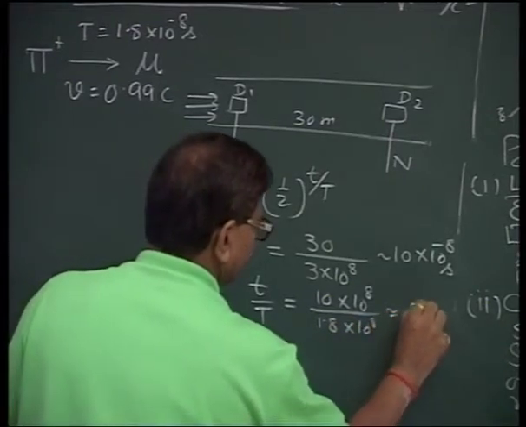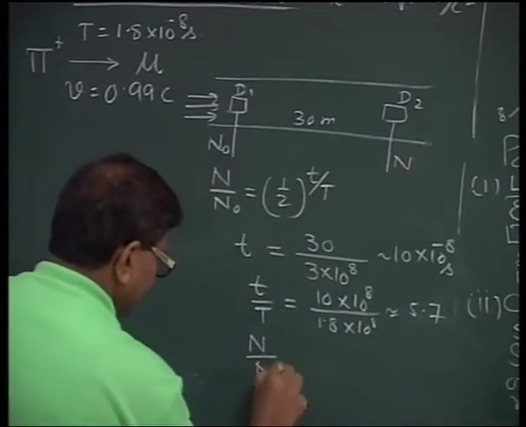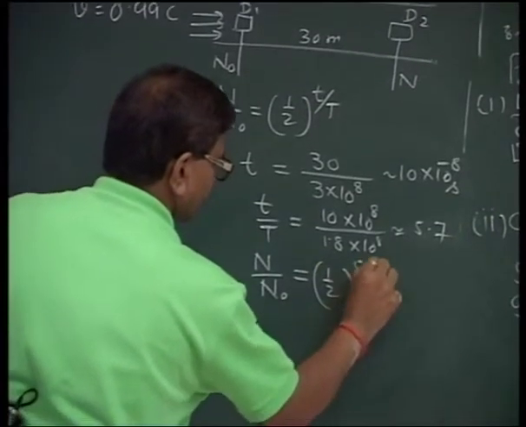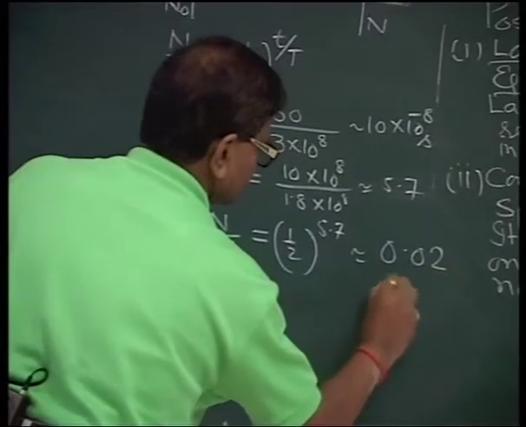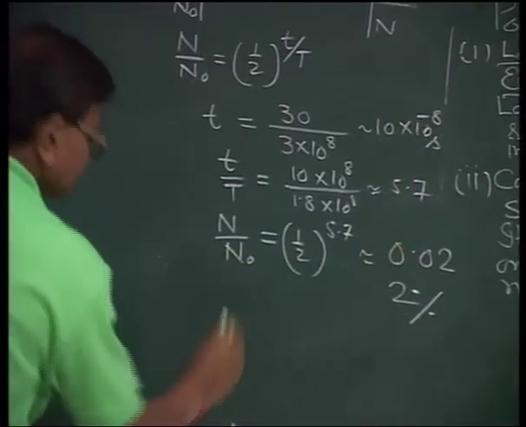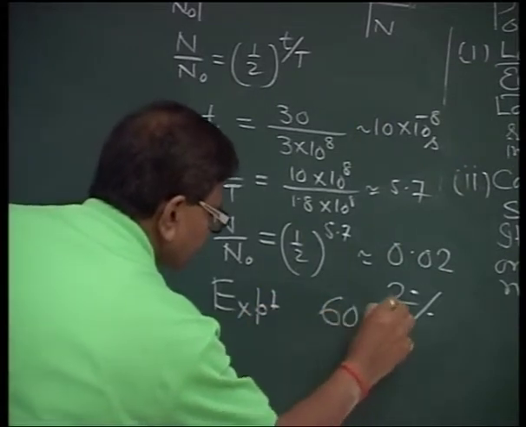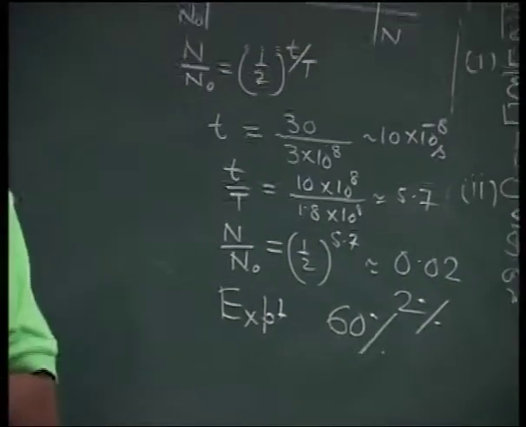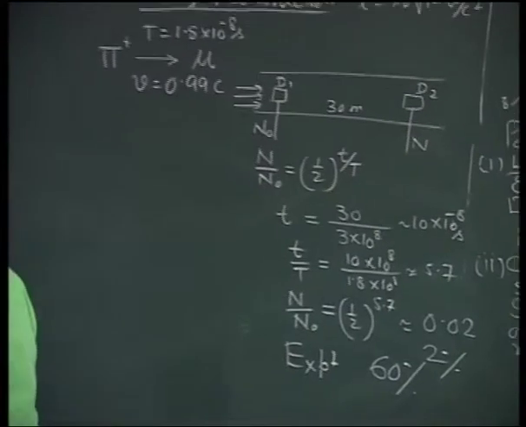This is approximately 5.7, and therefore the flux of the particles expected will be 1 by 2 raised to the power 5.7. This is 0.02. That means 2% only. The experiment detected that there were 60% flux at the time of exit. This is quite large and not within the experimental error.